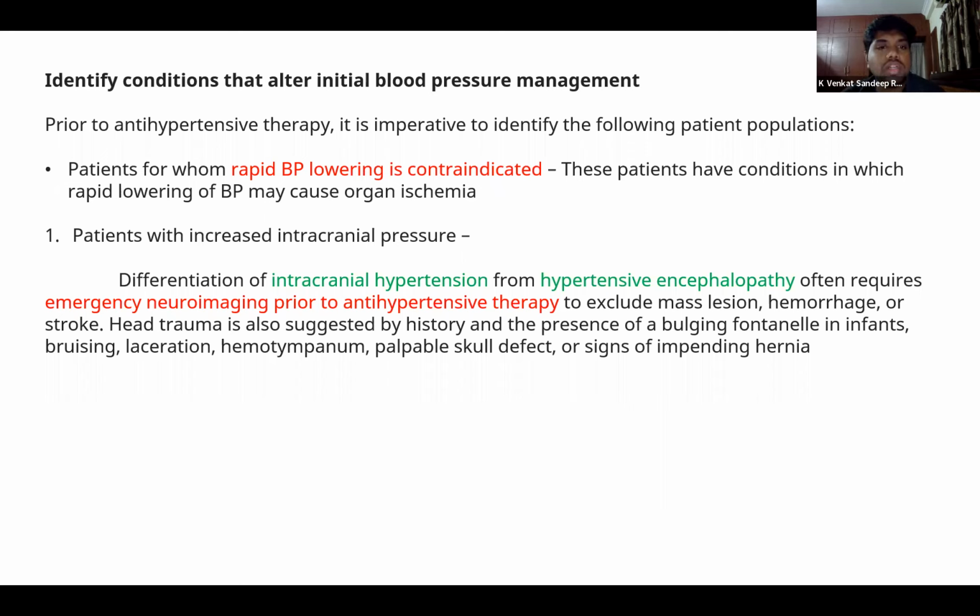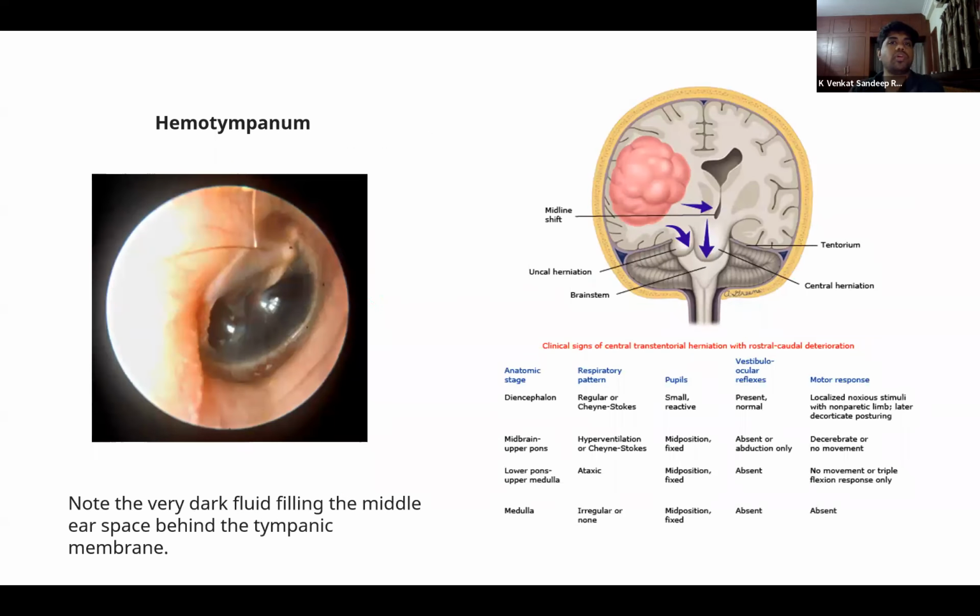So we have to differentiate whether it is intracranial hypertension or hypertensive encephalopathy. Because in case of intracranial hypertension, we do not try to bring down the blood pressure. Instead, we try to reduce the intracranial hypertension. If we decrease the blood pressure suddenly in a child with high intracranial pressure, it can lead to organ ischemia.